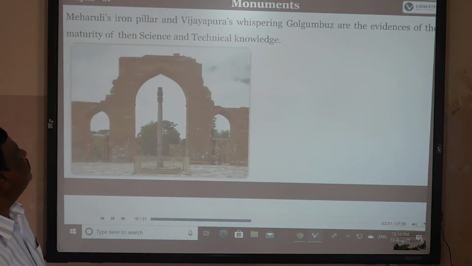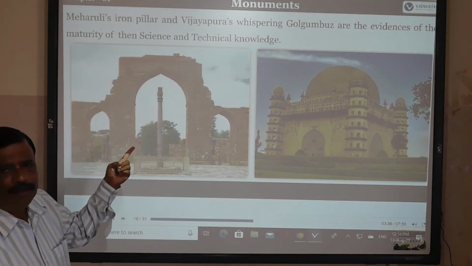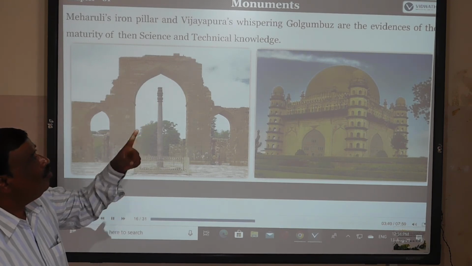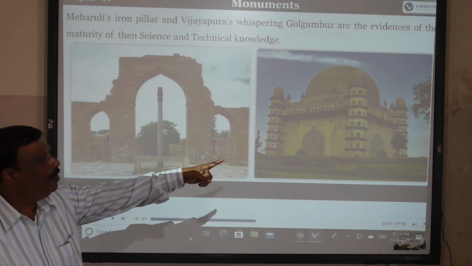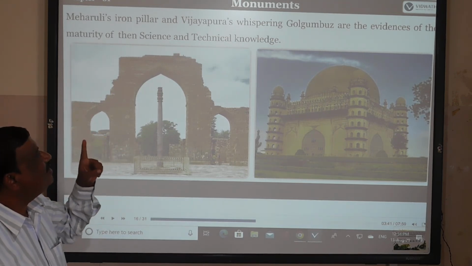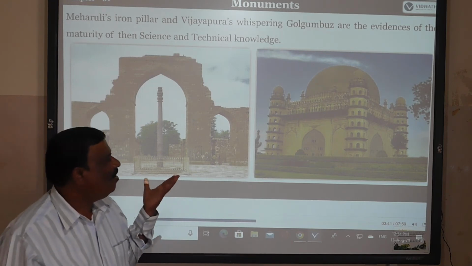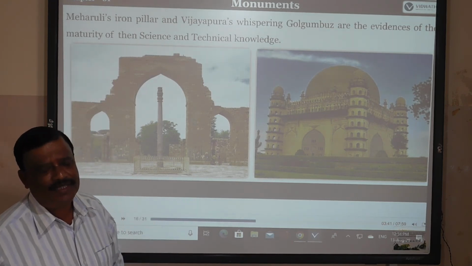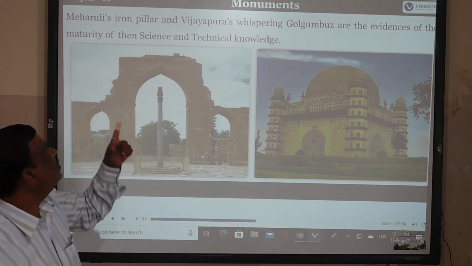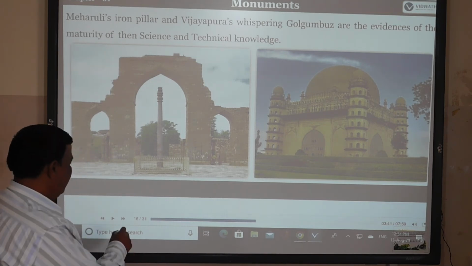Mehruli's iron pillar, and Vijayapura's whispering Gol Gumbaz, that is Bijapur, are all evidence of the maturity of their science and technology knowledge. See, they are all very important places built by them.